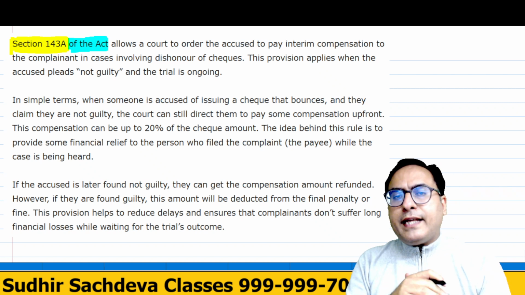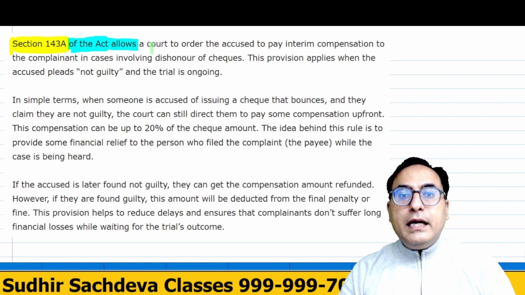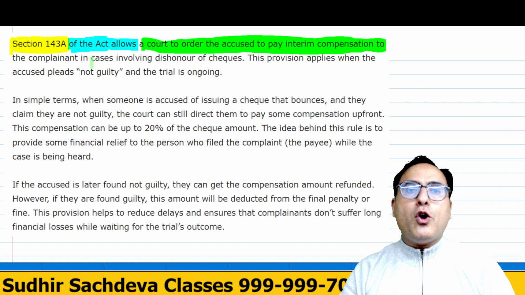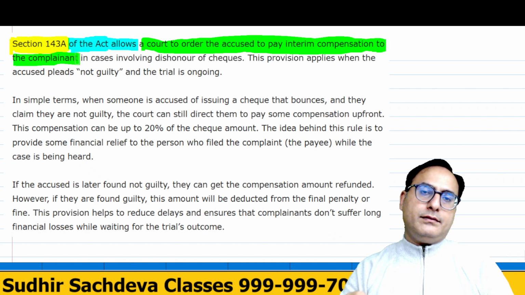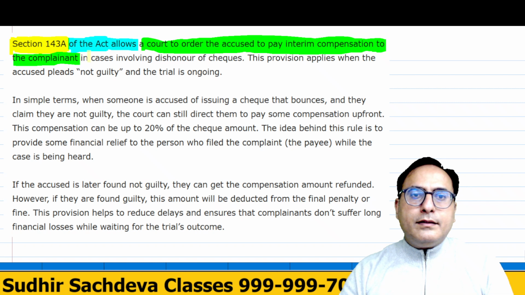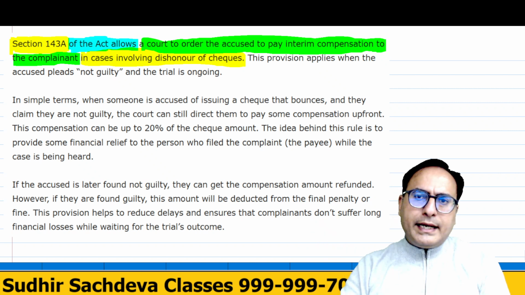Because the decision takes time, that is why the court allows that the accused should pay an interim compensation to the complainant immediately. In all those cases where dishonor of check is there, you pay interim compensation in the beginning.